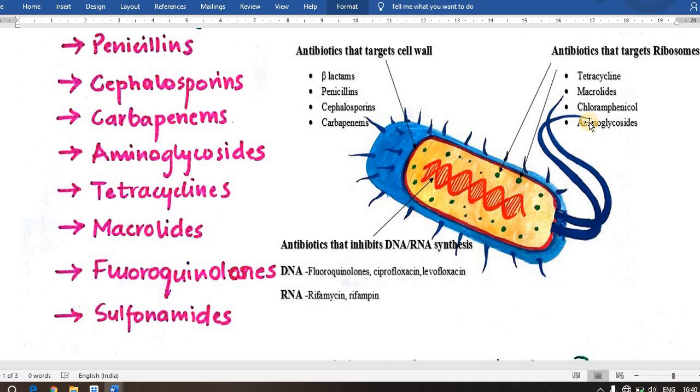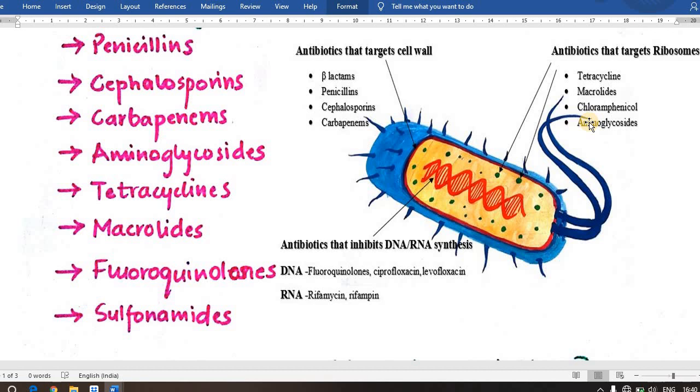The other one is the bacteria which need to make protein in order to survive. We all have to make protein to survive, to build muscles. So bacteria also have to make different proteins to combat the environmental situations around them. However, there are antibiotics that target either the 30S subunit or the 50S subunit of the ribosome.